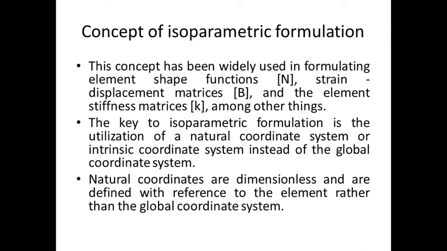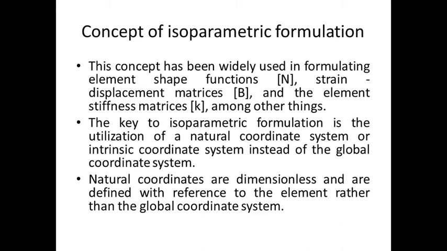The key to isoparametric formulation is the utilization of a natural coordinate system or intrinsic coordinate system instead of the global coordinate system. Natural coordinates are dimensionless and are defined with reference to the element rather than the global coordinate system. You are already aware of the difference between the global coordinate system and the natural coordinate system.